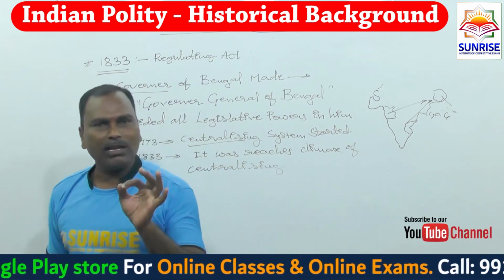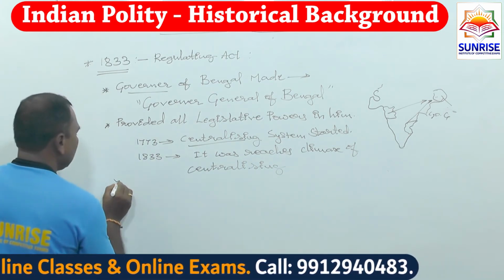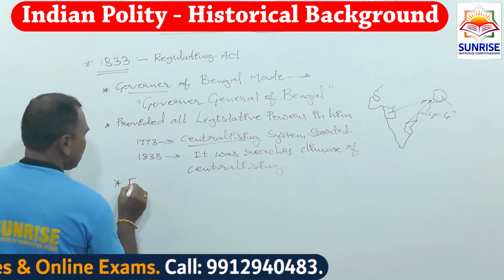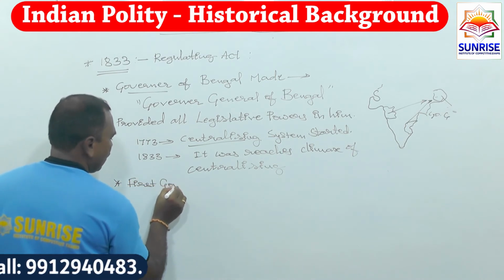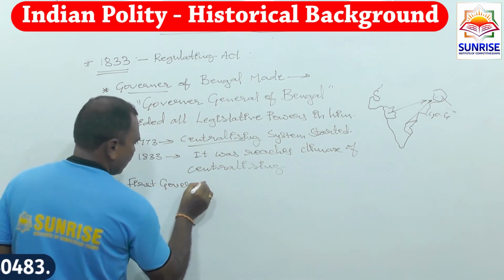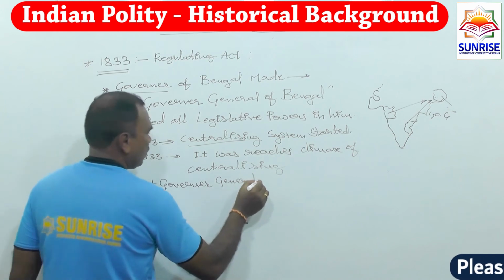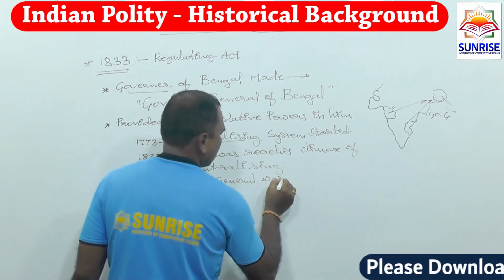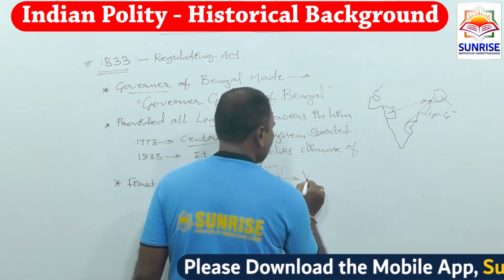Now this is the very, very important point. The first Governor General was William Bentinck.